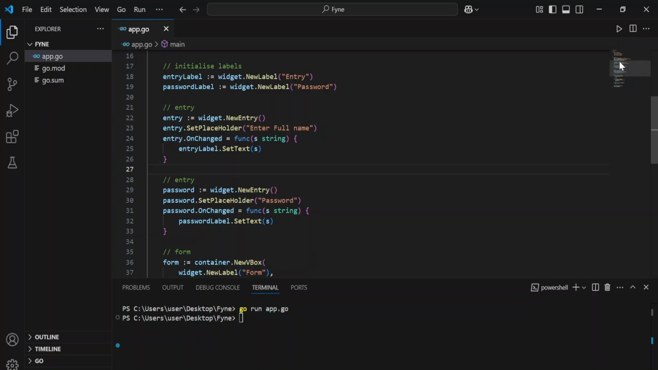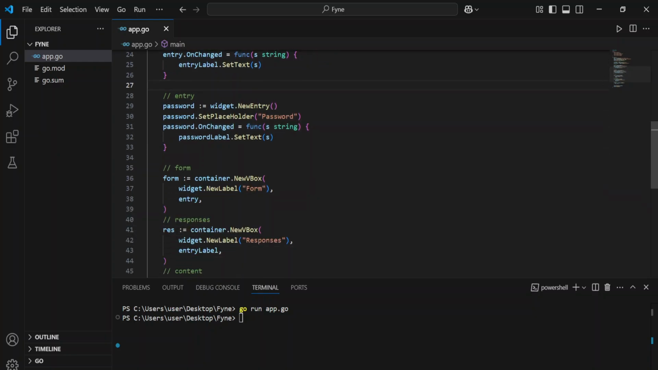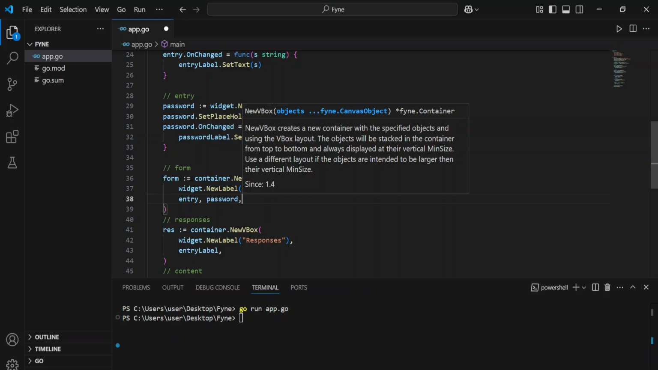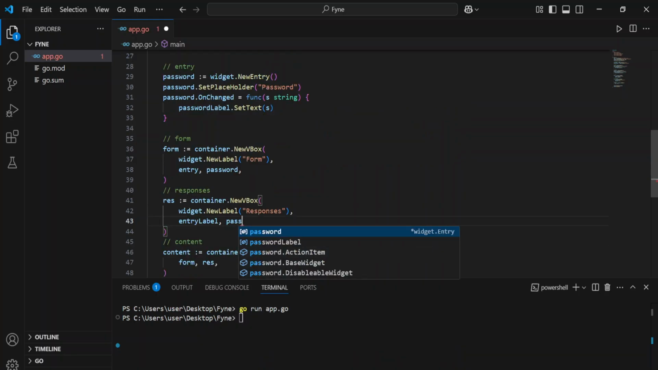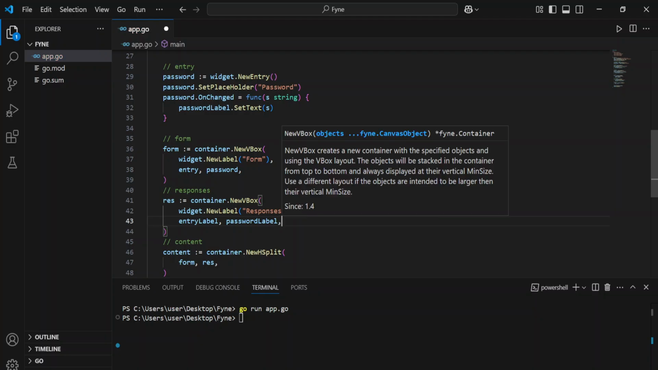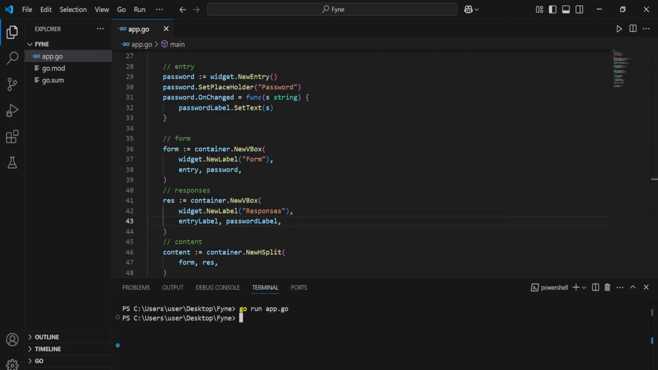Now I have to come and add it to my form, and add the password to my form and the output as well. So the password label, and then let's see how it looks.